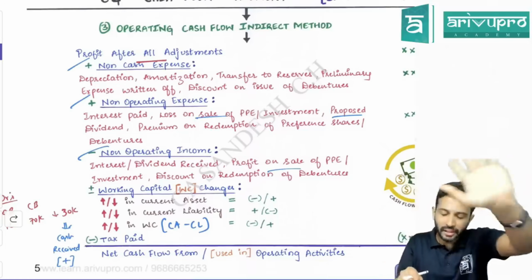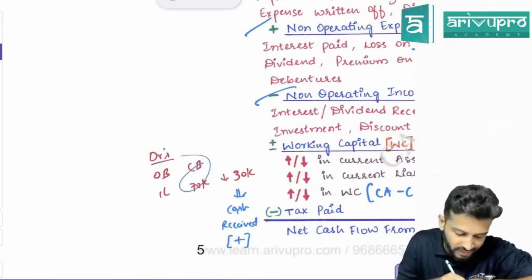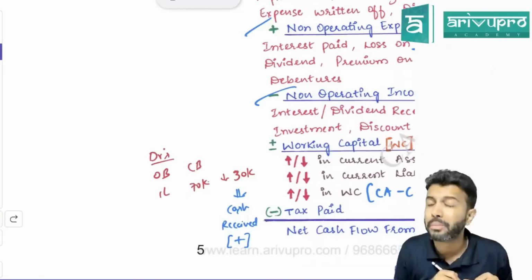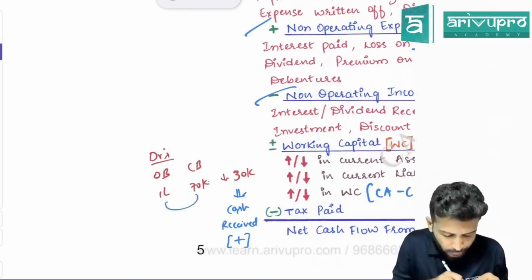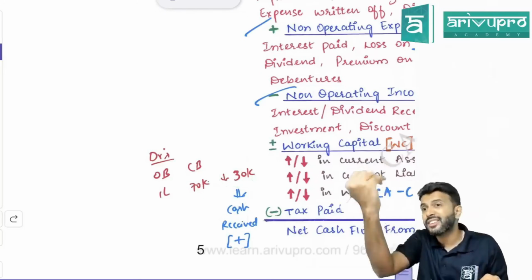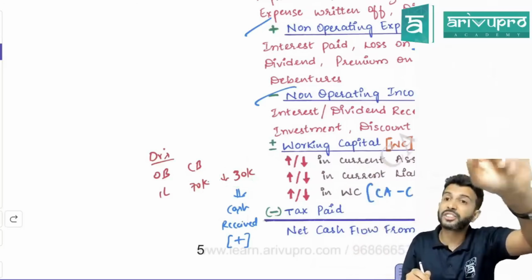One is, we'll take this debtor. Let's say debtor's opening balance is 1 lakh. Closing balance has become 70,000. So compared to opening balance, closing balance is reduced. That means debtor balance has reduced. So decrease in current assets means plus.